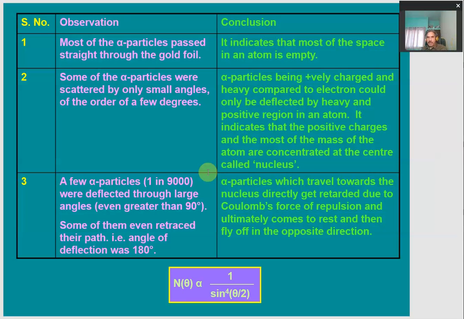So it indicates that positive charge and most of the mass of the atom are concentrated in a very small central region called the nucleus.